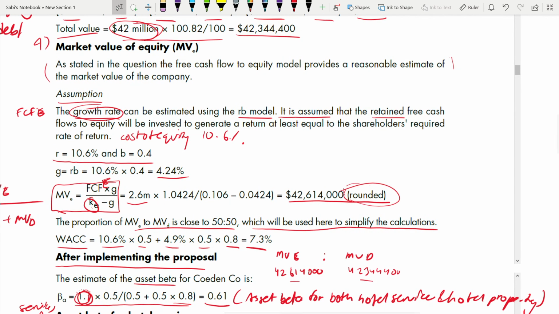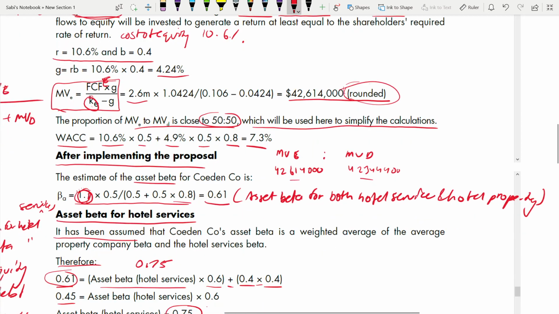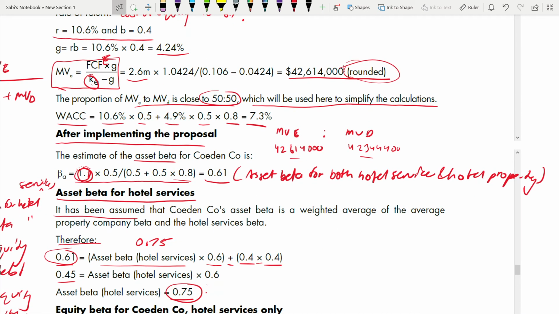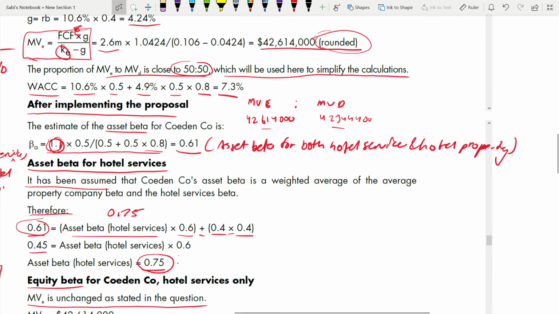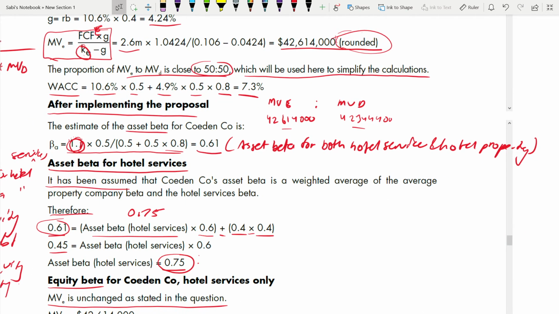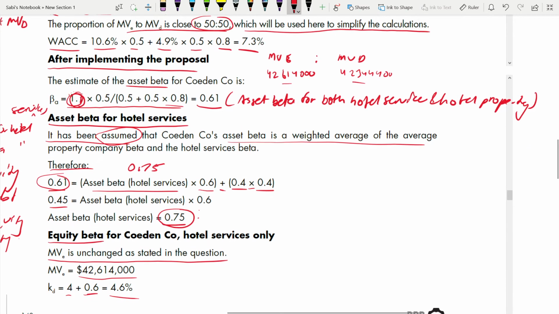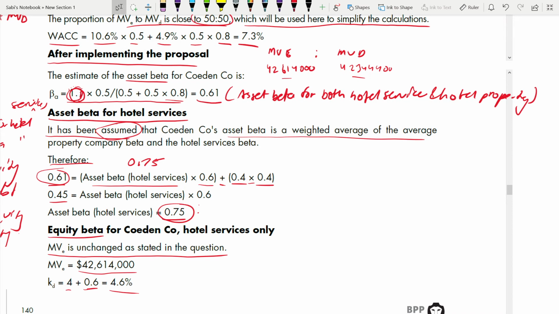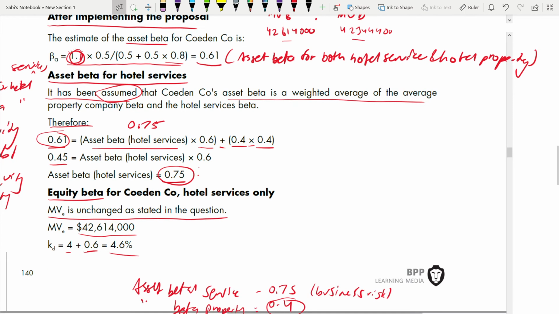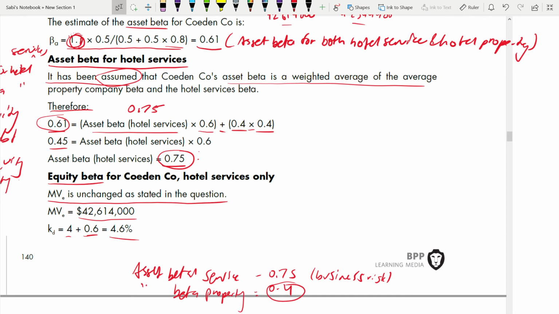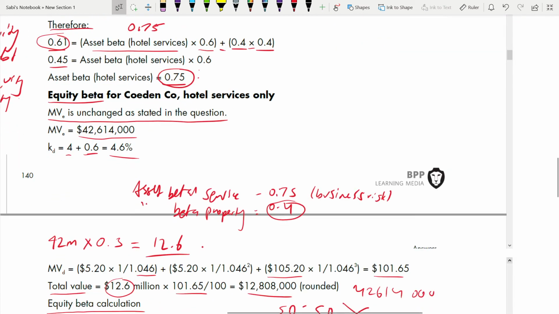What was the next assumption? Market value of equity and debt is close to 50-50. We'll see whether they have put that in the answer or not. I also haven't gone through the answer in advance. This is the first time I'm going through this answer with you. Next, this assumption: asset beta is a weighted average cost, which has been assumed. So this is the third assumption. That means I'm getting 3 points to discuss. You see how I'm getting points? It's for 5 marks. Search for some more assumptions.